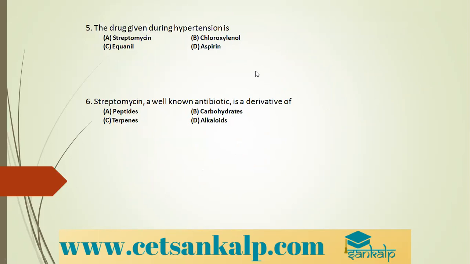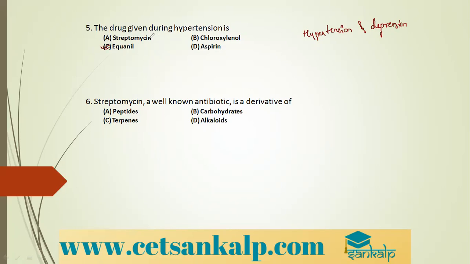The drug given during hypertension. Hypertension comes under mental disabilities, right? And we have seen that for hypertension and for depression, tranquilizers are given. Even in the synopsis itself, we have seen Equanil is the drug given.